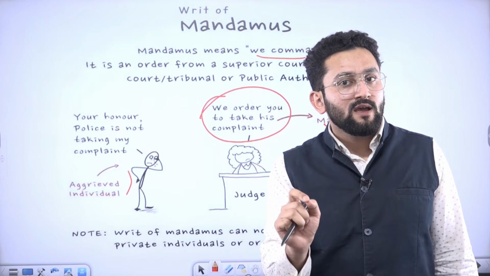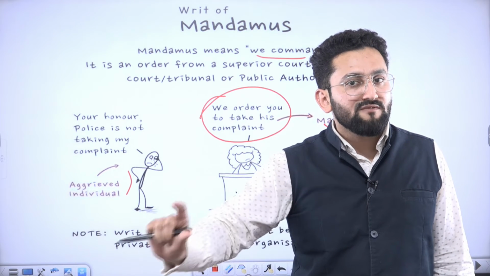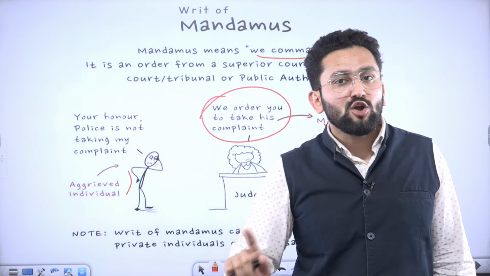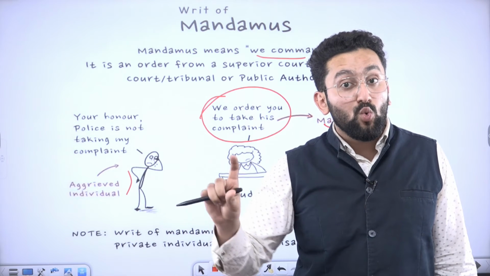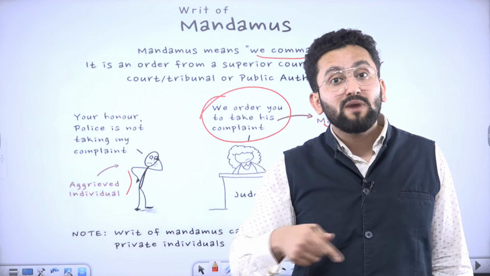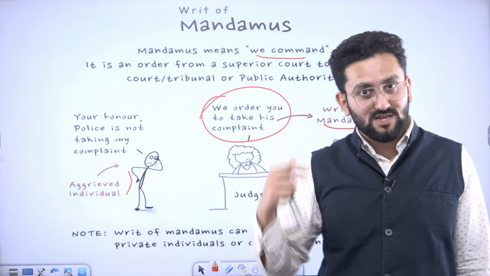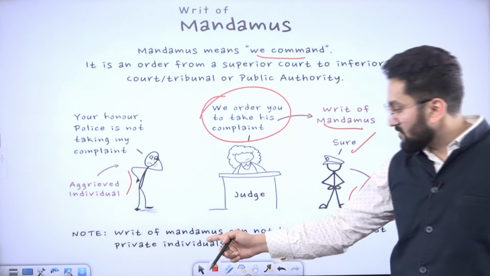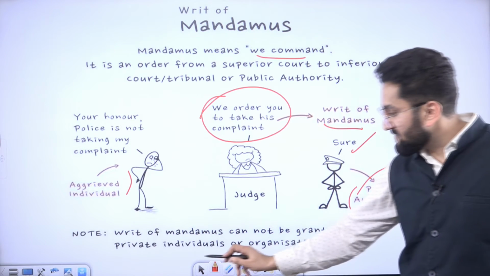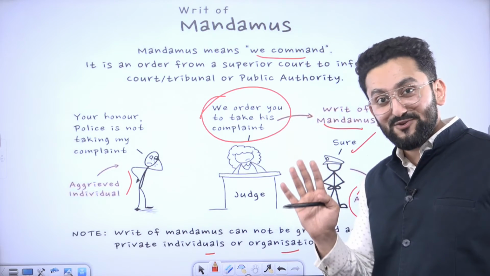Okay. Now, my friends, can you actually give this command to a private company? No, you cannot give this command to a private company, because a private company's work is not fixed by the process made by government. They have some independence to perform their task. So this is applicable only on public authority. Writ of mandamus cannot be granted against private individuals or organizations. Okay, I hope this is clear to you.